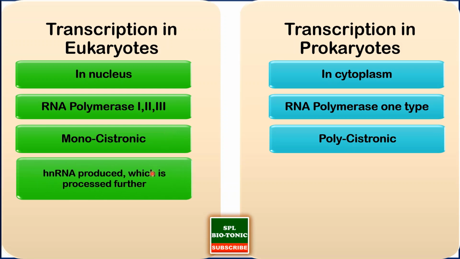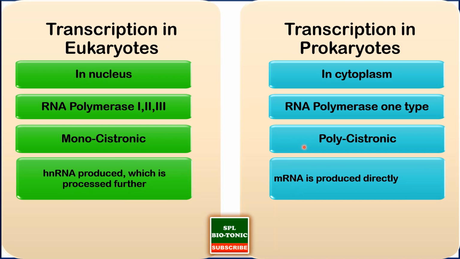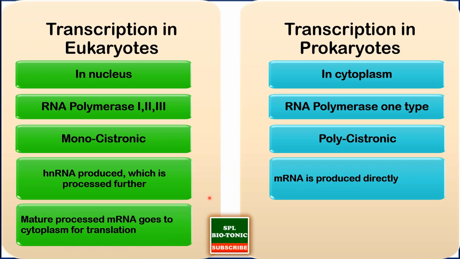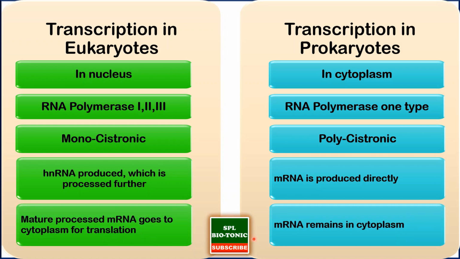Now the RNA which is produced is heterogeneous type, so it needs to be processed further in the case of a eukaryotic cell. In a prokaryotic cell, the RNA which is produced is the mature one, so there is no processing required. Now in translation, the mature processed mRNA goes to the cytoplasm for translation in eukaryotes, whereas in a prokaryotic cell, mRNA remains in the cytoplasm. There is no nucleus as such, so the process of translation occurs inside the cytoplasm only. I hope you are understanding the difference between transcription in eukaryotic cells and prokaryotic cells.